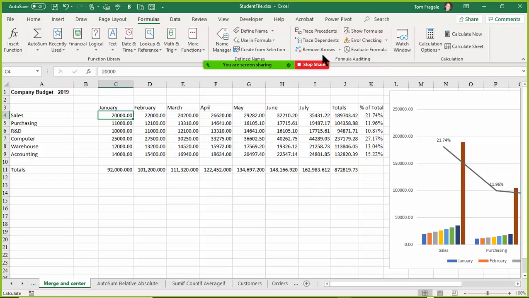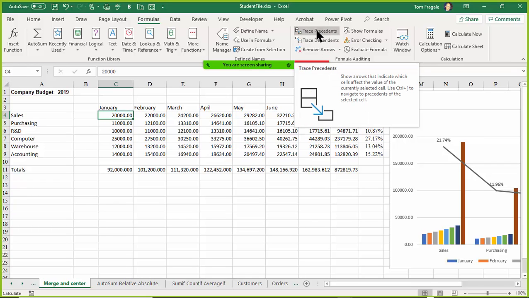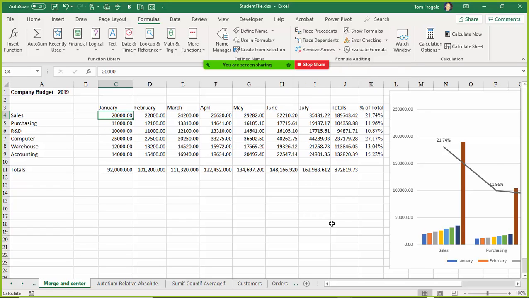All right, so if a cell has a formula, you pick on Trace Precedents, and you can do that one multiple times. If a cell does not have a formula, you pick on Trace Dependents, and you can do that one multiple times as well. So it really helps you trace your formulas. And then when you're done with your arrows, pick on Remove Arrows.